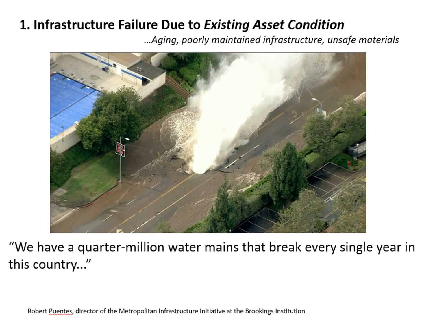Now shortly we'll take a look at the actual WISRD tool itself, but as an explanation of what you'll see, we look at three modes of failure for infrastructure. The first being due to just existing conditions or normal conditions, typically failure caused by old age of infrastructure, lack of repair or maintenance. As you can see on the quote below on this slide, we have over 250,000 water breaks every single year in this country.